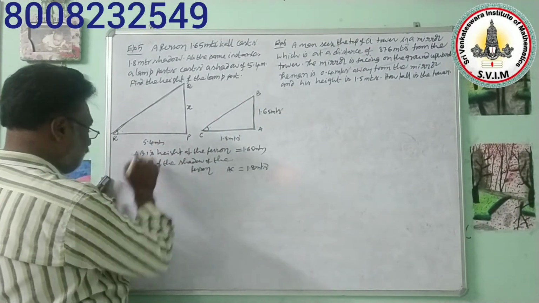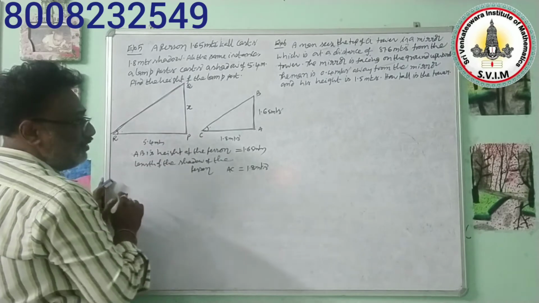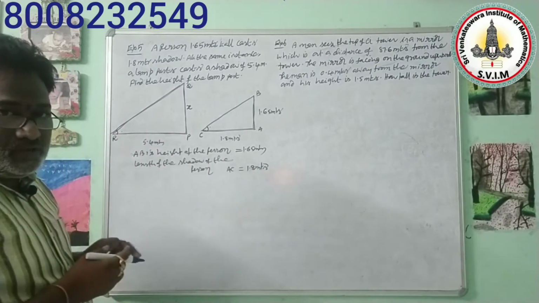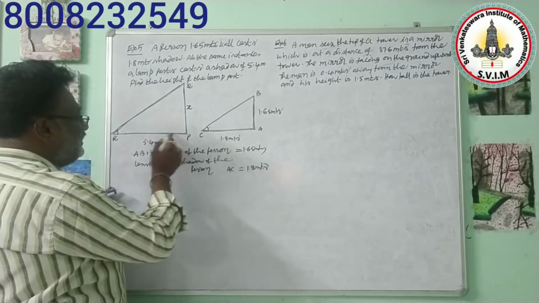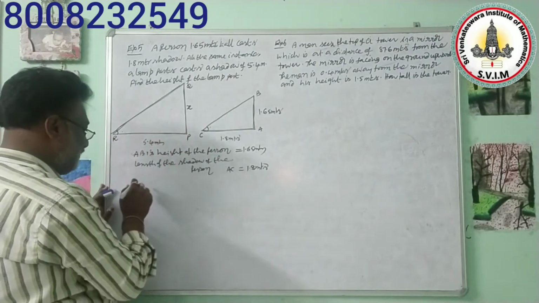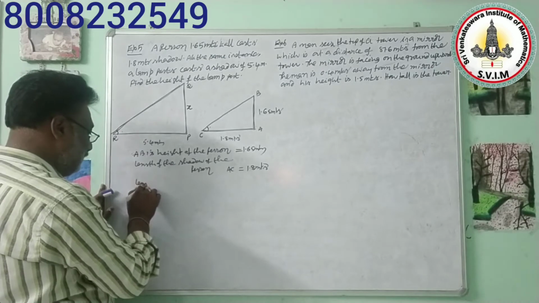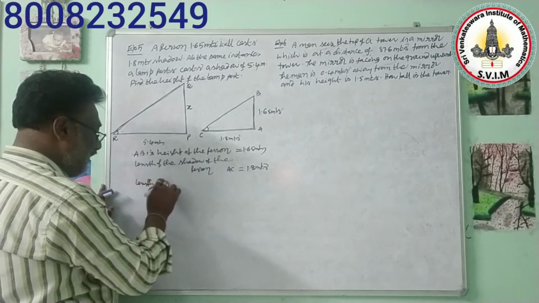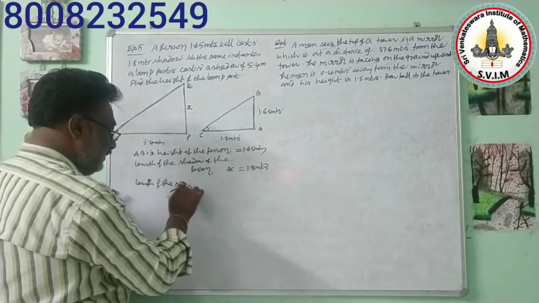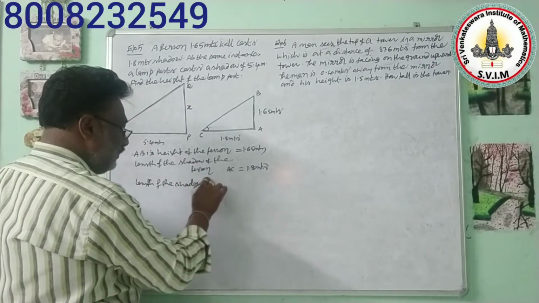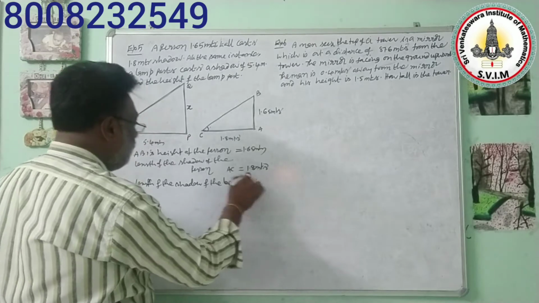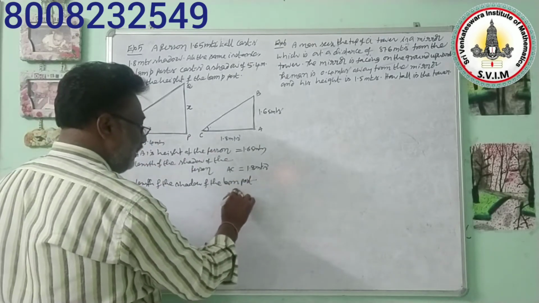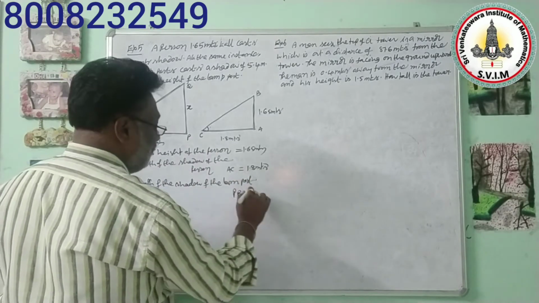Next, this is the height of the lamp post, that we are assuming as x. Before that you can write the given information: this is the length of the shadow of that lamp post. So the length of the shadow of the lamp post, that is PR, is equal to 5.4 meters, which we have been given.